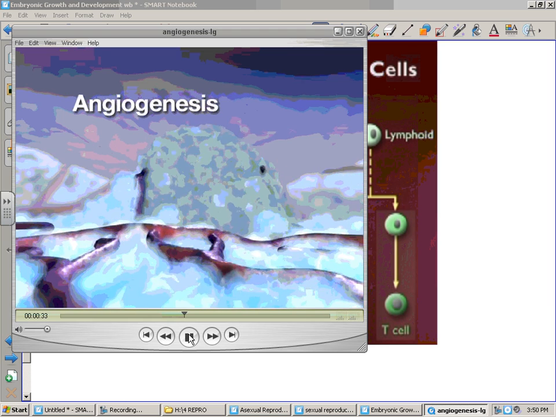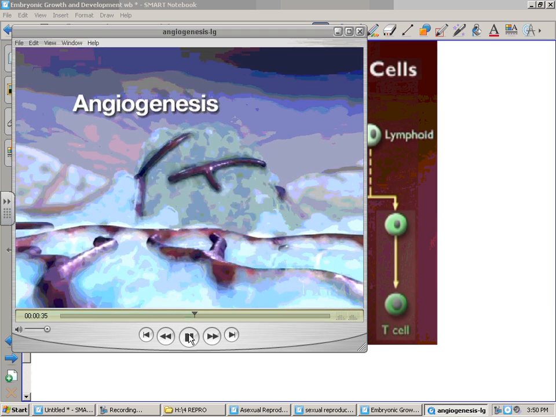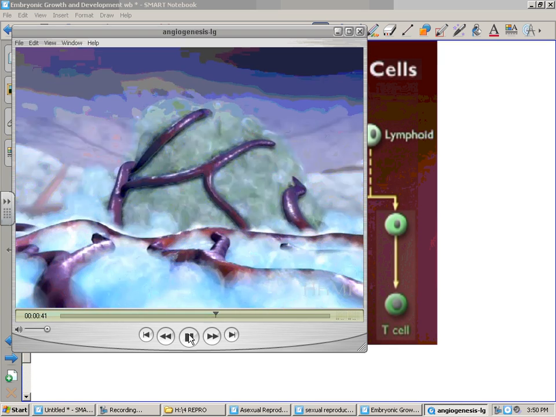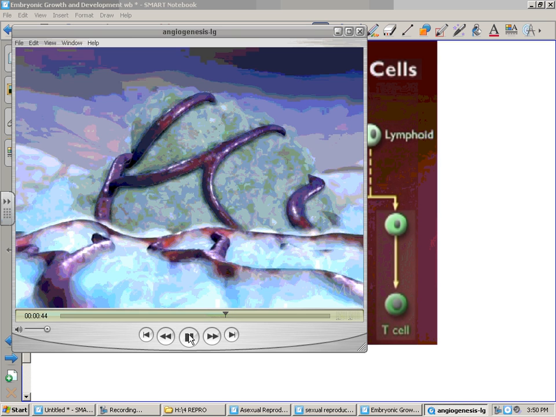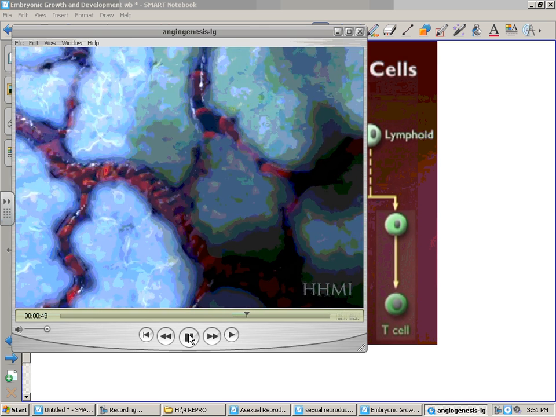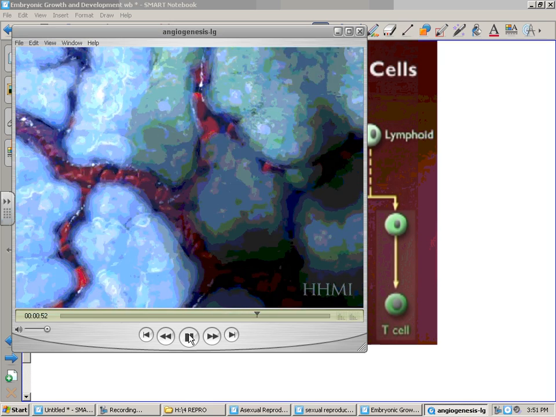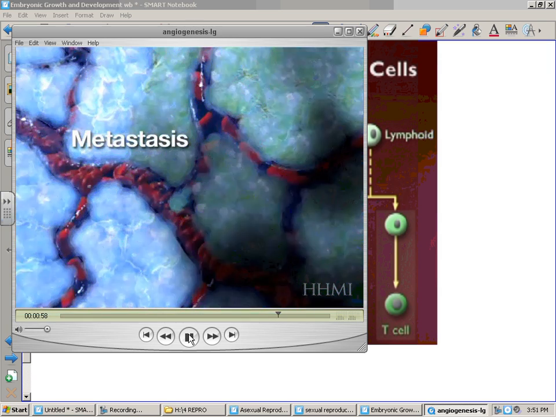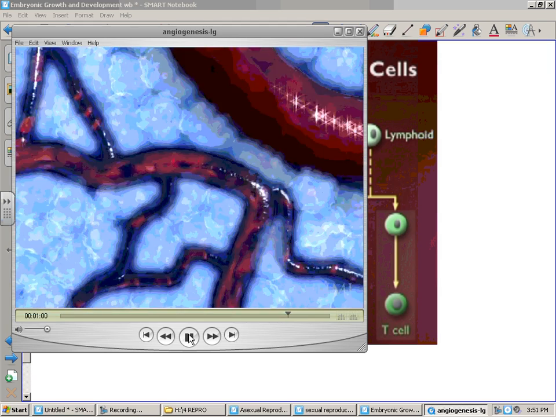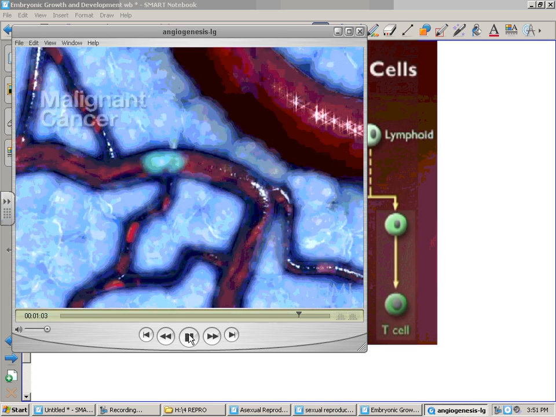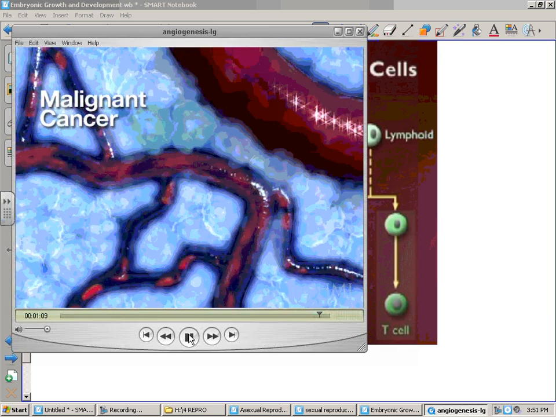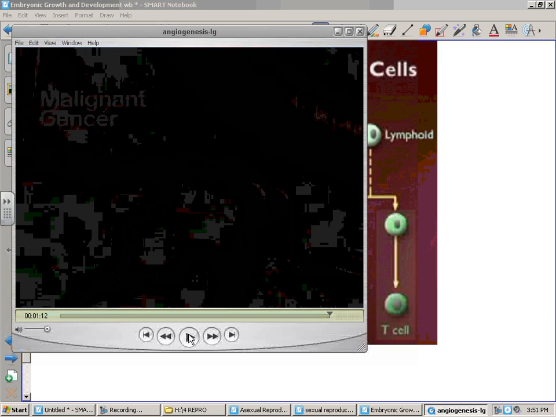This is one point of where we're trying. See the blood vessels growing around it? If we can stop blood vessels from growing, maybe we can stop tumors from growing. Scientists are working furiously at that. And then one problem is that once in a while, you get a cell. Here's the blood supply moving. You get a cell that has broken off from the tumor and is now traveling through the bloodstream and will end up somewhere else where it will squeeze out of the blood. There it goes into other tissue and begins to divide also. Obviously, that's a very dangerous thing, the cancer spreading throughout the body.